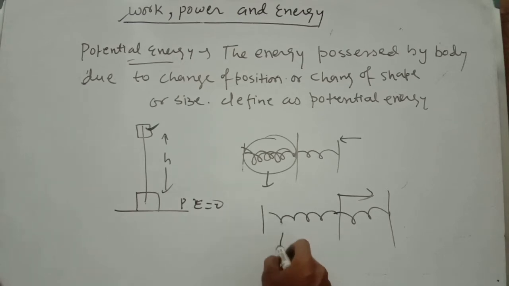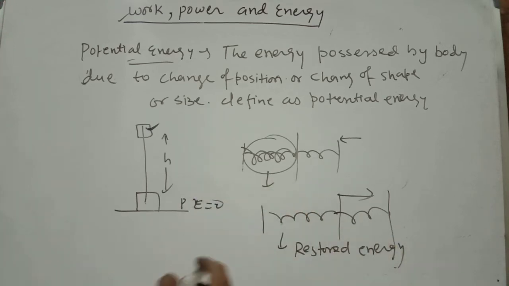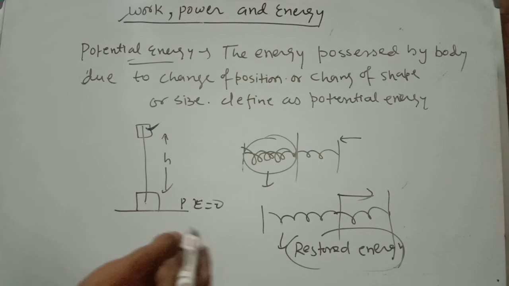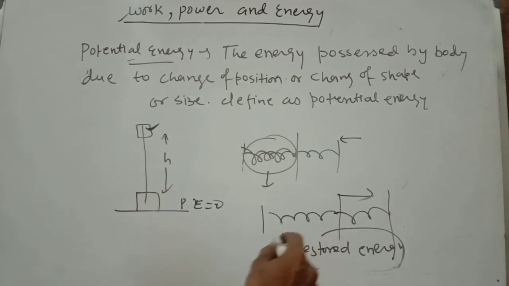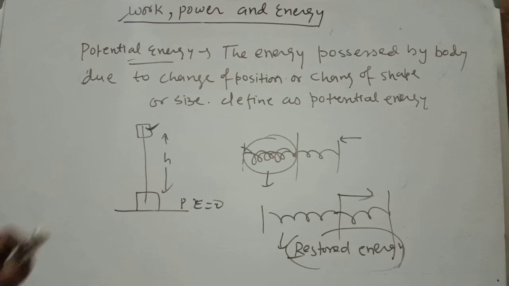This stored energy is also called restoring energy, due to the deformation of the body. Because of this restoring energy, the body regains its original shape. This is called potential energy.